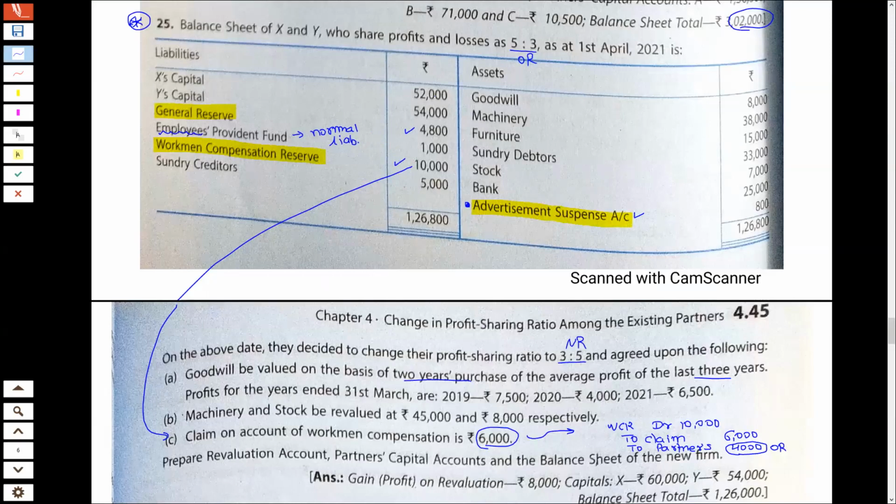Now in this question, what is most important is the goodwill. Goodwill में आप सबको ध्यान देना है. Goodwill was already there in the balance sheet. If goodwill is already there in the balance sheet, you need to distribute in old ratio. अगर goodwill already है balance sheet में, तो distribute the goodwill in old ratio.